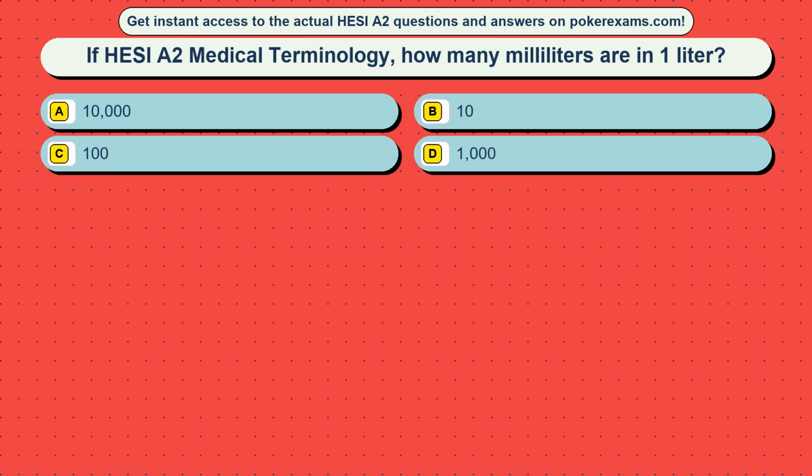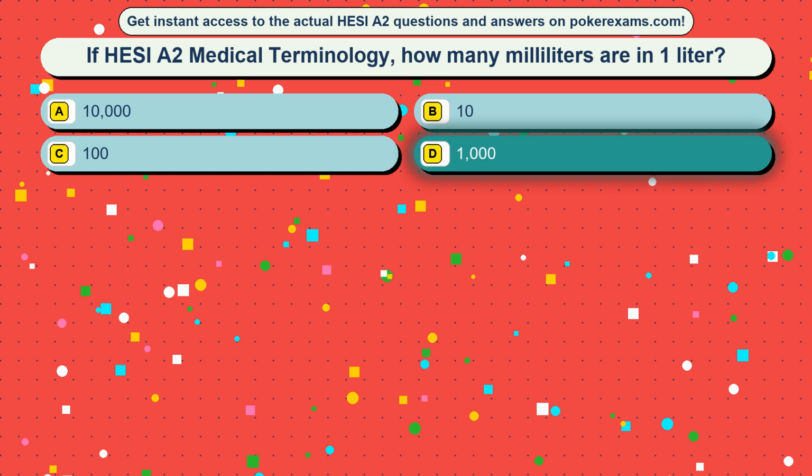Question 20. If HESI A2 medical terminology, how many milliliters are in 1 liter? Option A, 10,000. Option B, 10. Option C, 100. Option D, 1,000. The correct answer is option D, 1,000.